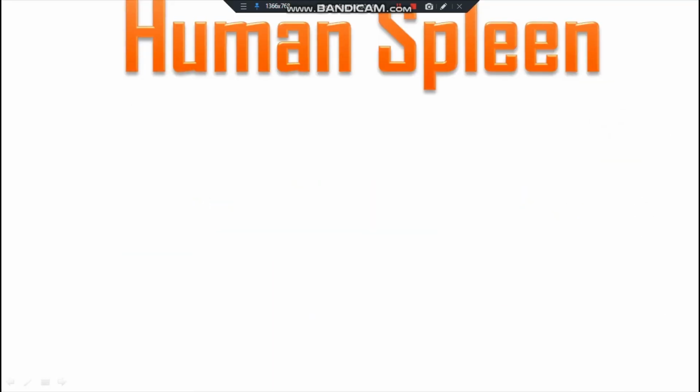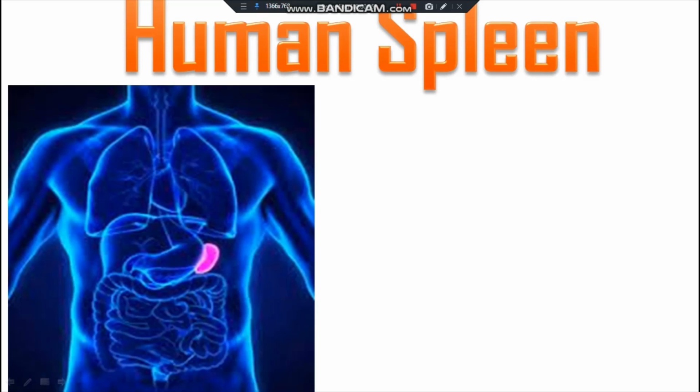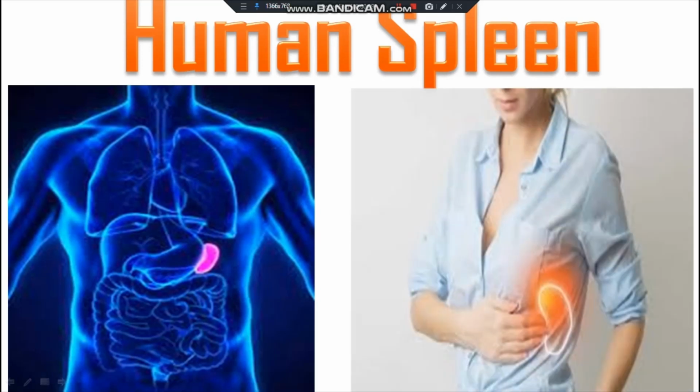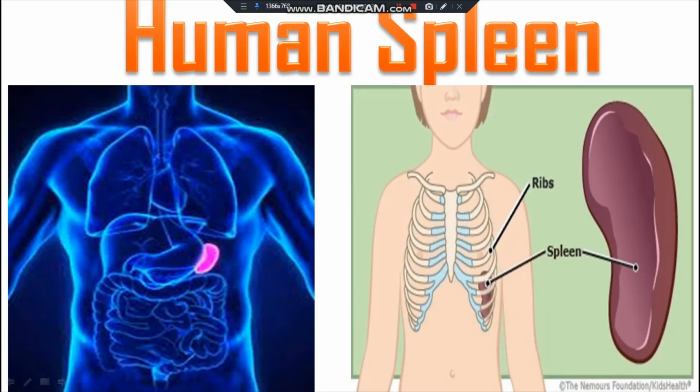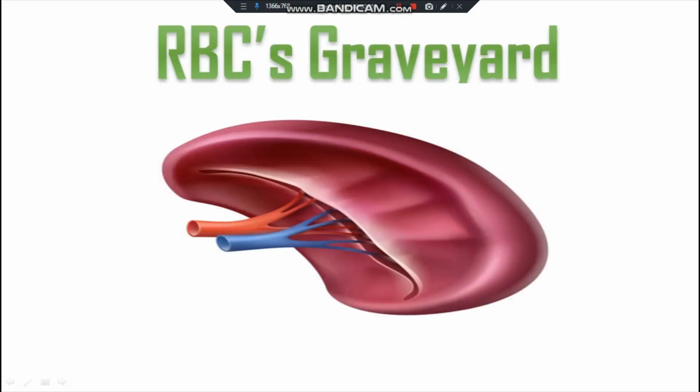The spleen is a lymphoid organ and it is situated in the upper left side of the abdominal cavity under the rib cage and the diaphragm. As old and damaged RBCs are destroyed in the spleen, it is known as the RBC's graveyard. And the main function of our spleen is to act as a filter of our blood.